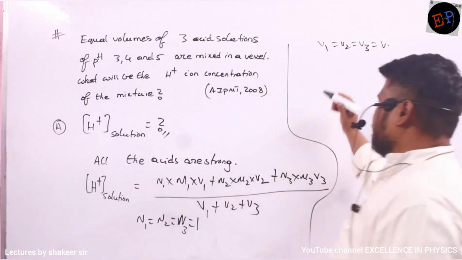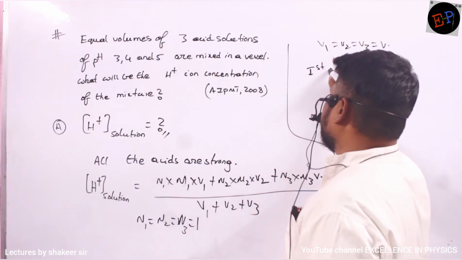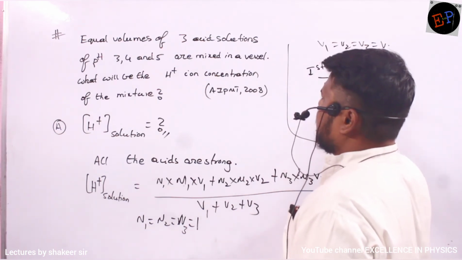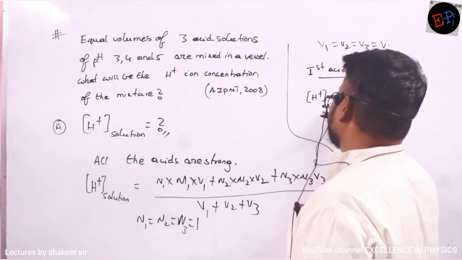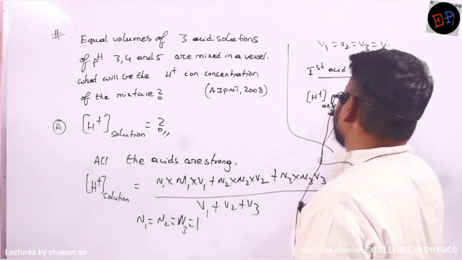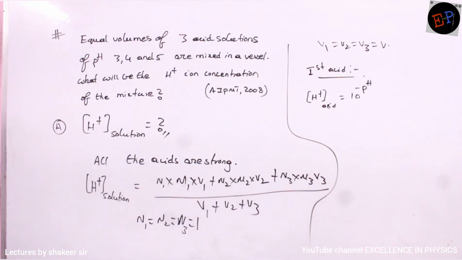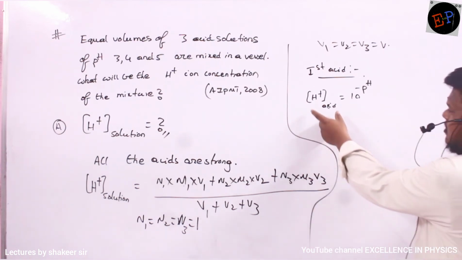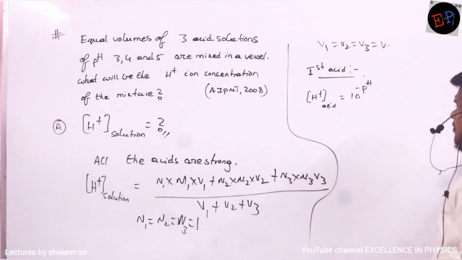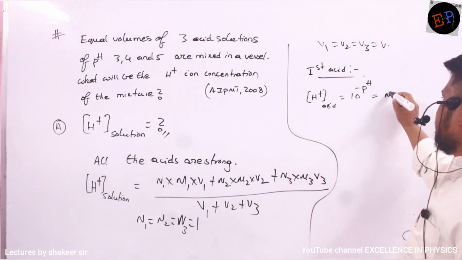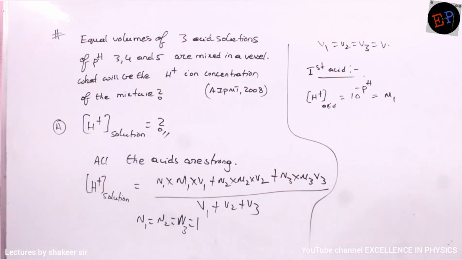For example, if you take the first acid, its H plus concentration can be written as 10 power minus pH. Can I write like this? Just now we have studied. The H plus ion concentration of the first acid can be written as 10 power of minus pH, and concentration is nothing but capital M1. The concentration of H plus is nothing but M1. Are you able to understand?